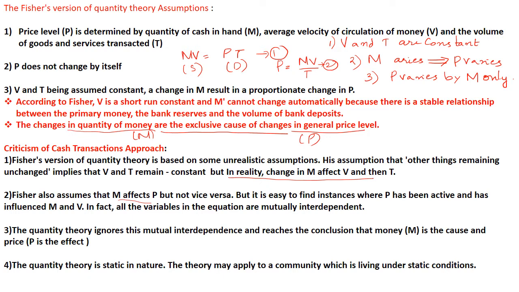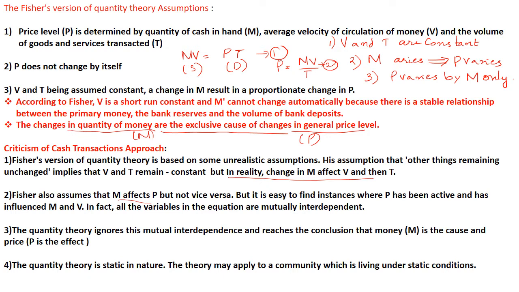So we know that the equation is MV equal to PT. So this is the supply side and this is the demand side, right? So the assumptions are V and T are constant. Okay, so from this equation we can write P equal to MV divided by T.